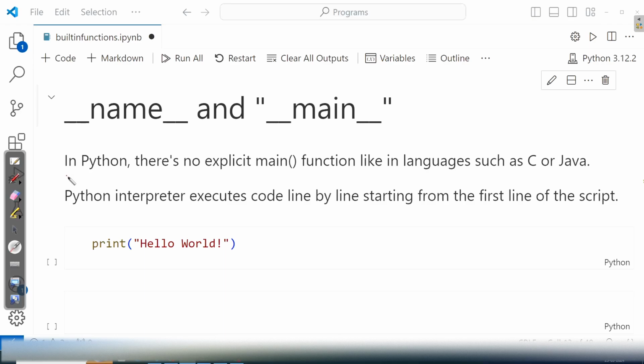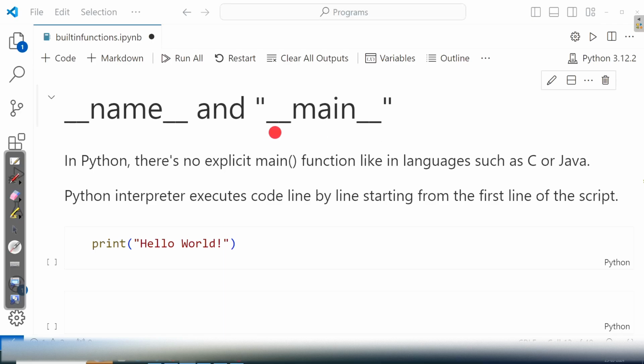Dear friends, in Python, there is no explicit main function like in languages such as C or Java. The Python interpreter executes code line by line starting from the first line of the script. So it does not matter whether the main function is present or not in Python. So there is no explicit main function in Python. But we need to understand the importance of the built-in variable name and the string literal main.